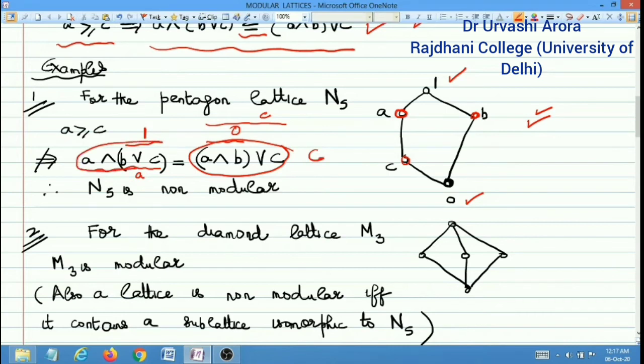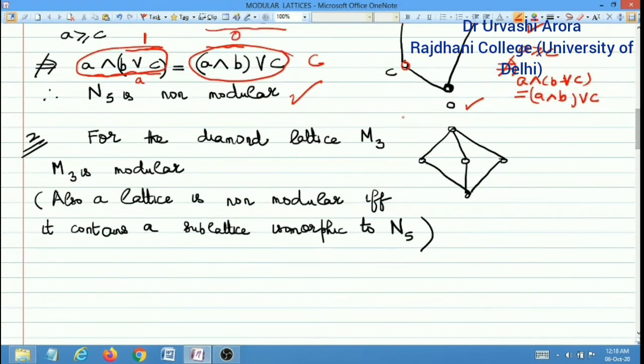So the value of the right hand side is C, and the value of the left hand side is A, and A is not equal to C because A and C are distinct elements of the lattice L. So in this pentagon lattice N5, we can see that although A is greater than or equal to C, this doesn't imply that A meet B join C equals A meet B join C. This is not implied, which means that this is not a modular lattice, or we can say that N5 is non-modular. So this is an example of a non-modular lattice.